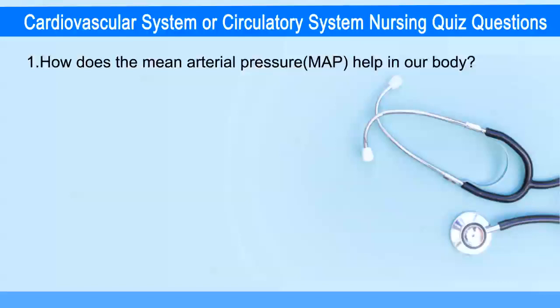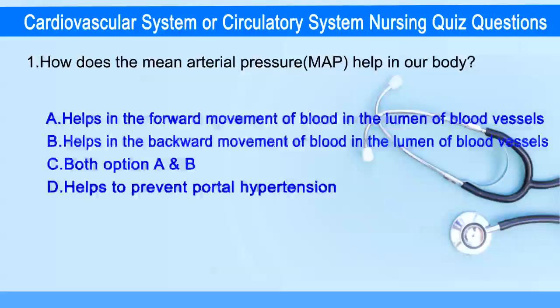How does the mean arterial pressure help in our body? Option A, help in the forward movement of blood in the lumen of blood vessel. Option B, help in the backward movement of blood in the lumen of blood vessel. Option C, both A and B. Option D, help to prevent portal hypertension.